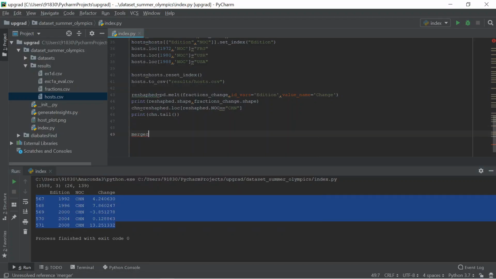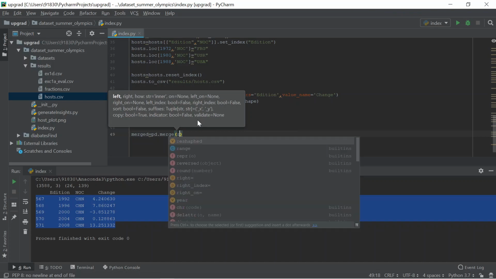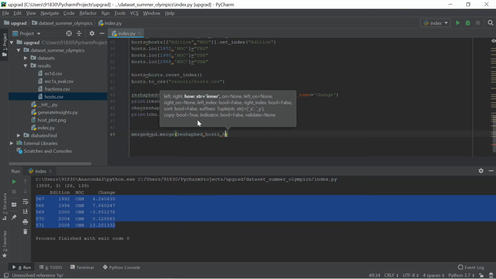Create a data frame called merged equals pd.merge function. What are the two data frames now? One is like reshaped, another one is like hosts. And also how is inner. By default its behavior is inner.